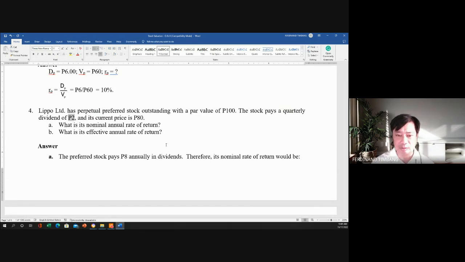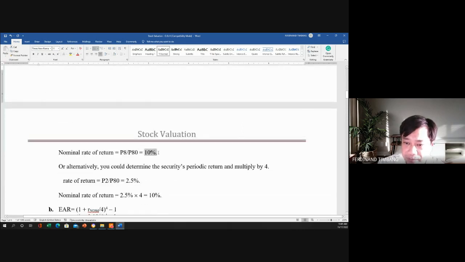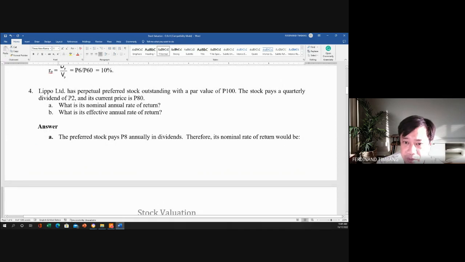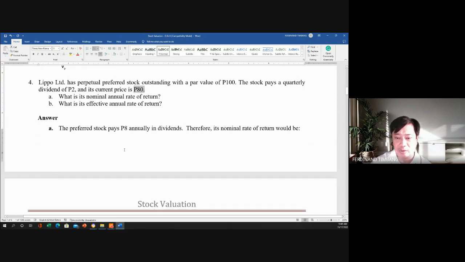So 4 times 2, so that is 8. So divided by 80, so that is 10%. So that is for the nominal rate. So hindi natin i-divide ng 2 lang yan, tapos divided by 80, because we have to annualize it. So since it's quarterly, times 4 natin yung 2, then divided by 80, so we can get 10%.